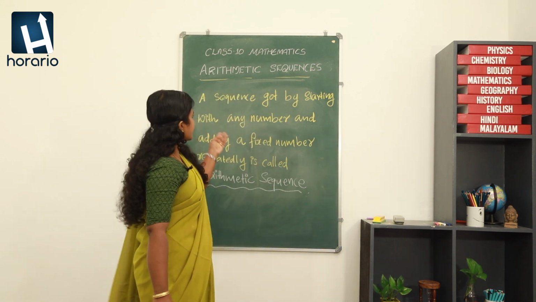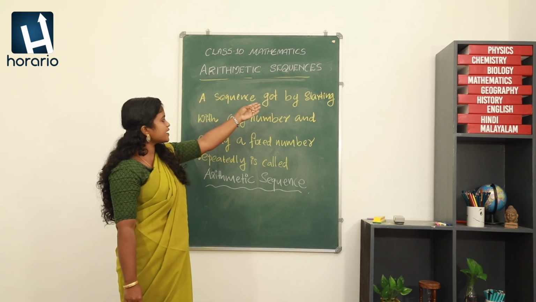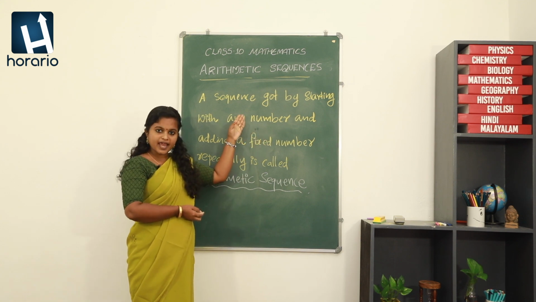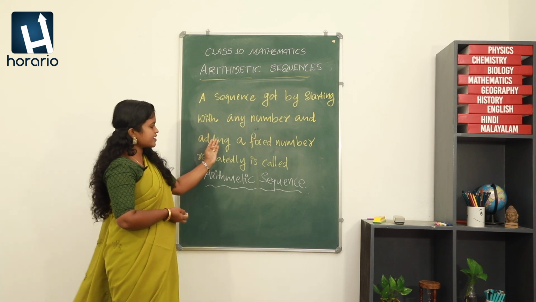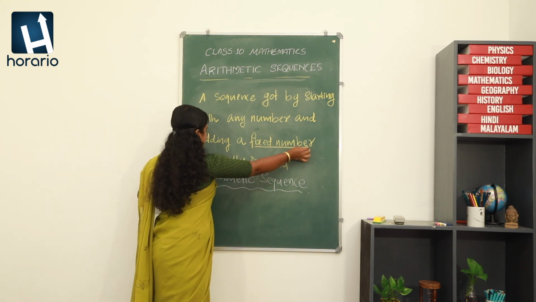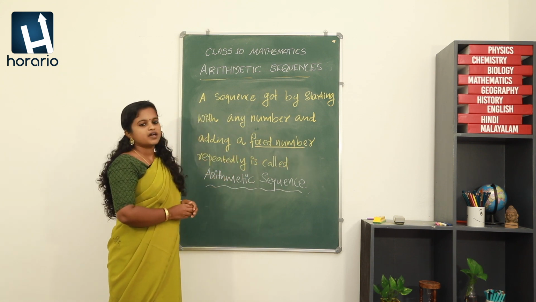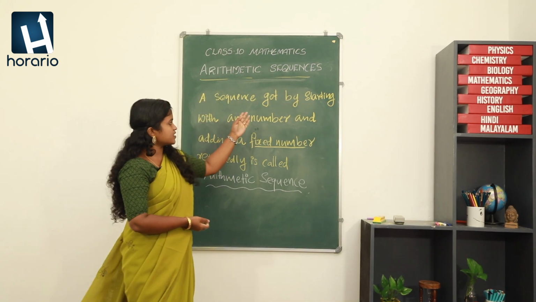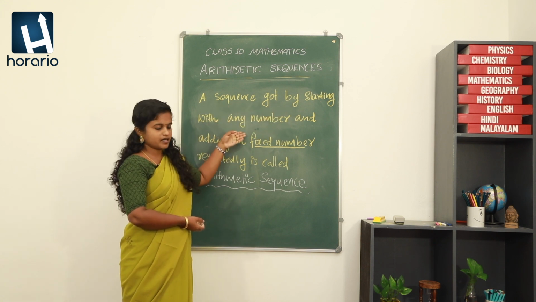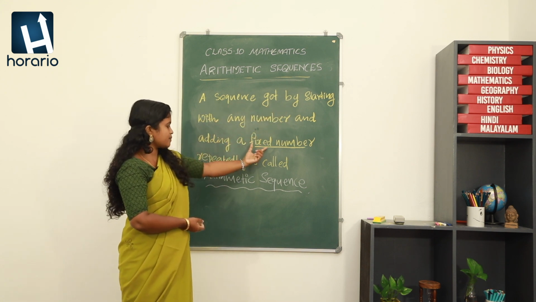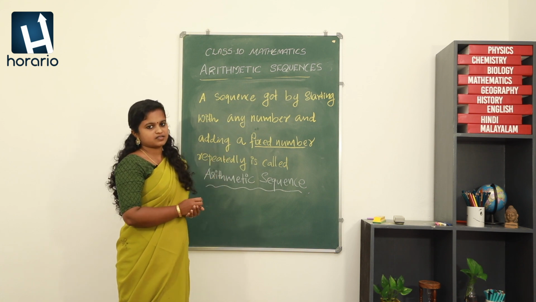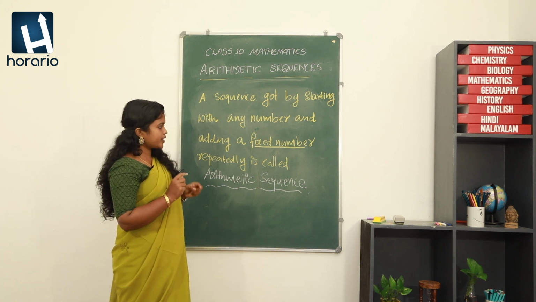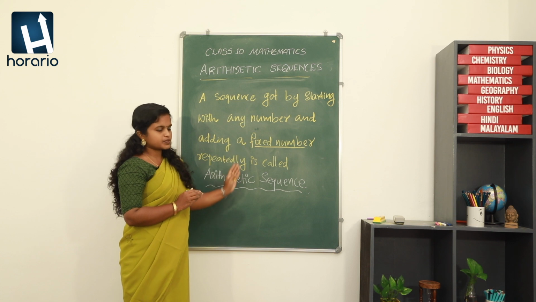Clear? Okay, so we can see that a sequence got by starting with any number, and adding a fixed number repeatedly is called an arithmetic sequence, right? So remember, an arithmetic sequence is a sequence got by starting with any number and a particular, fixed number is being added repeatedly. So that can be called an arithmetic sequence. Clear? And we are going to name the terms used in this definition.